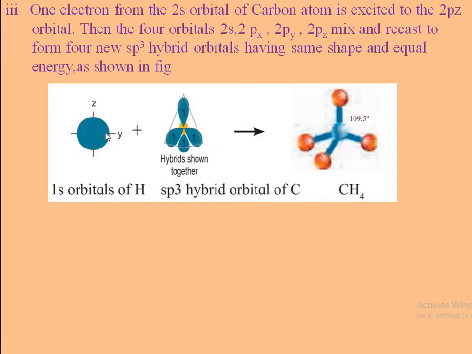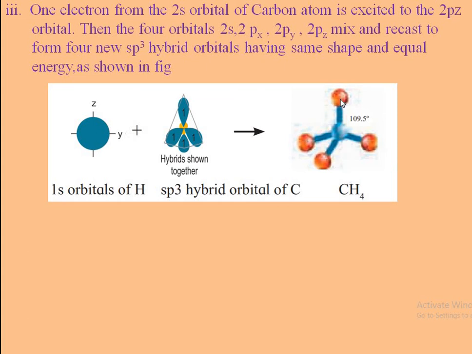This is the 1s atomic orbital of one hydrogen atom. These are the sp3 hybrid orbitals of the carbon atom. Four 1s atomic orbitals of the four hydrogen atoms combine with these four sp3 hybrid orbitals containing half-filled electrons and form a methane molecule.